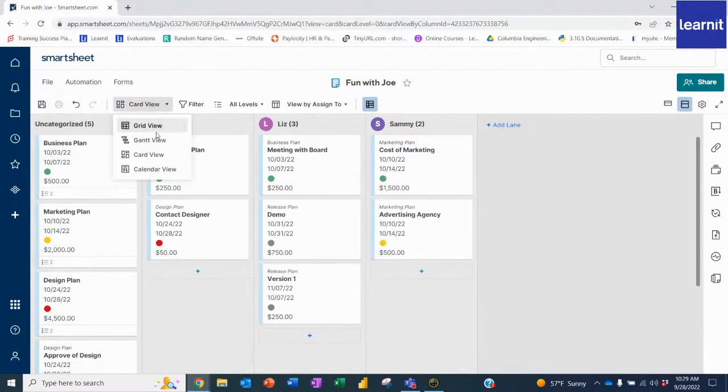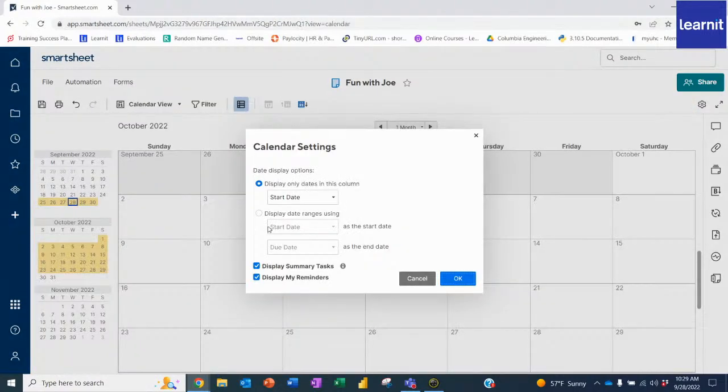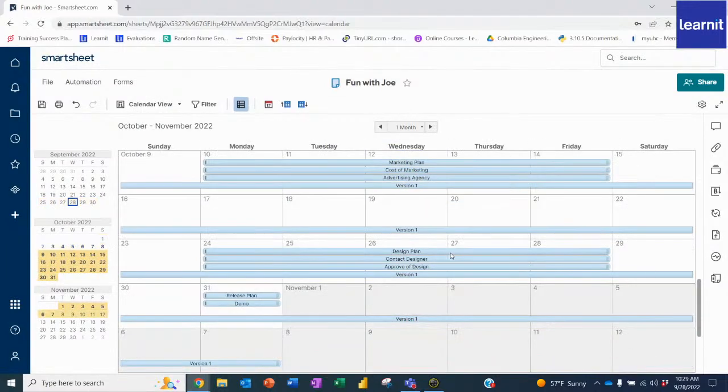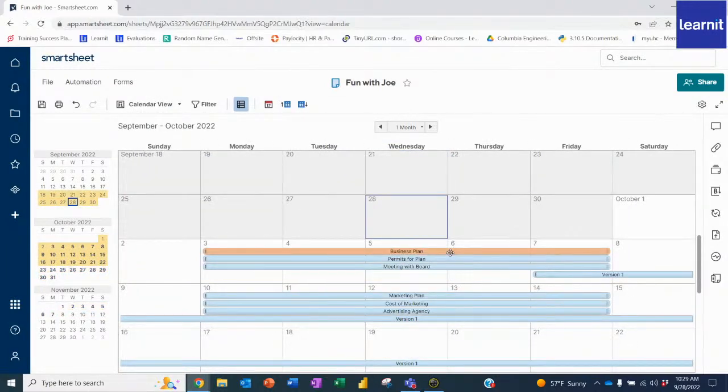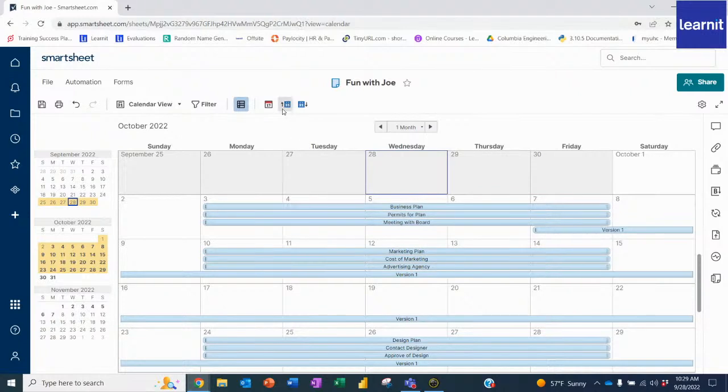I can change it to calendar view, where you can either view just the start date or display a start and due date. And look at that. Really amazing. So you can see this on the calendar view. You can upload it, integrate it with your Outlook calendar, or even your Gmail, your Google Calendar. So a lot of great little features here.